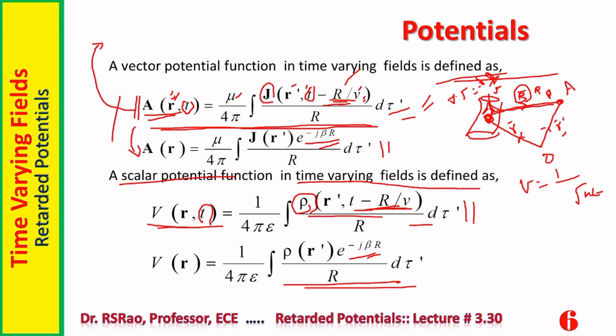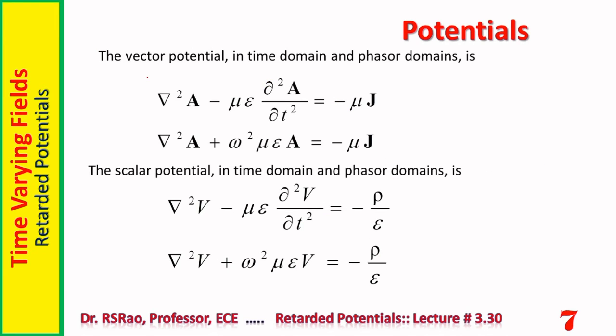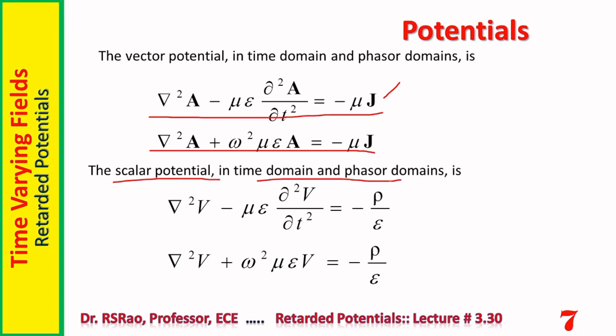Notice this is vector potential, this is scalar potential, and these are integral relations. Integration is there. That's why integral relations. These integral relations can be converted into differential relations also. When you convert them into differential relations, you will be getting del square A equal to minus mu epsilon dou square A by dou t square minus mu J. This is time domain relation, whereas bottom one is phasor domain. Similarly, scalar function can be converted into differential form. It becomes del square V minus mu epsilon dou square V by dou t square equal to minus rho by epsilon. This is time domain. It can be converted into phasor domain.